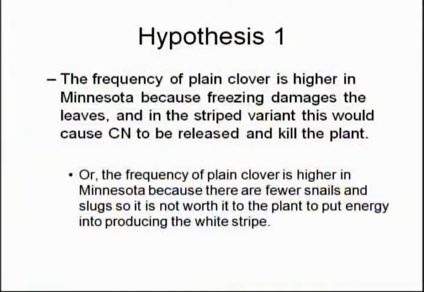Another possible hypothesis would be the frequency of plain clover is higher in Minnesota because there are fewer snails, which I think is what you were saying, fewer predators, so it's not worth it to the plant to put energy into producing the white stripe, whereas there were more snails in North Carolina. So the frequency of striped clover is higher in North Carolina because of increased herbivory. Isn't that what you were saying?